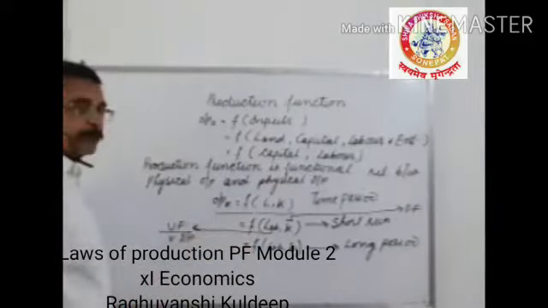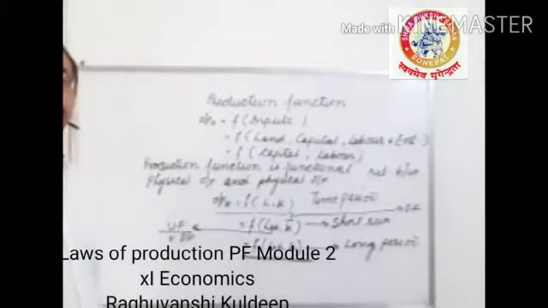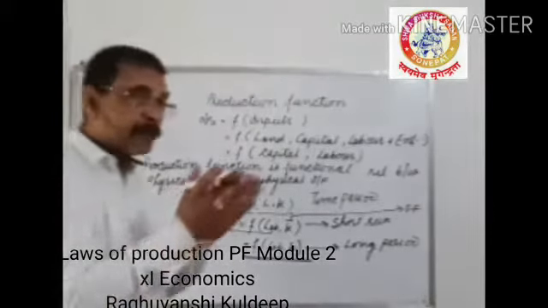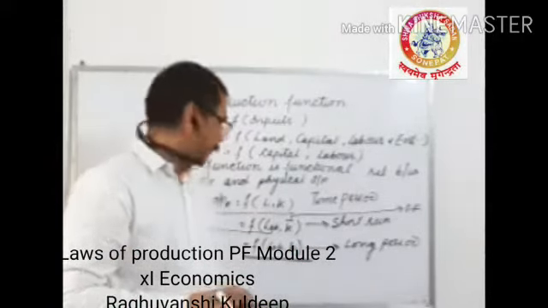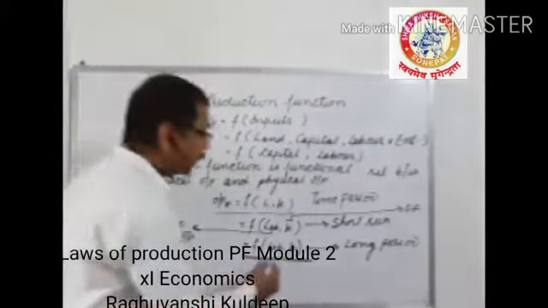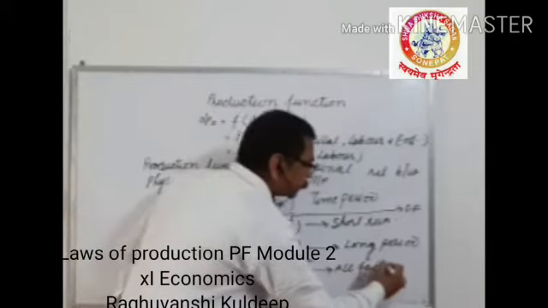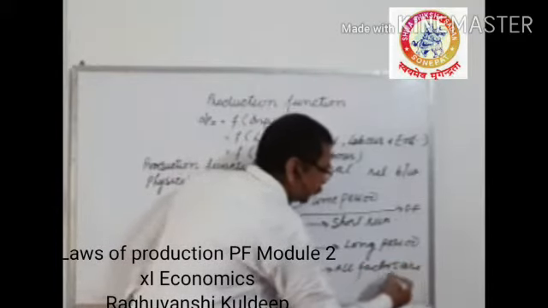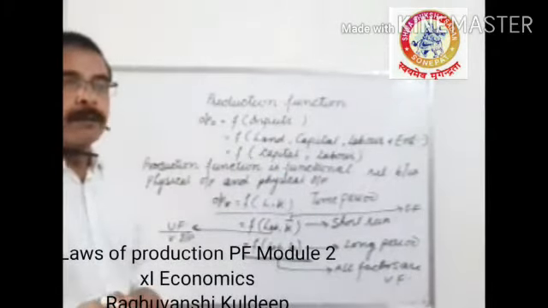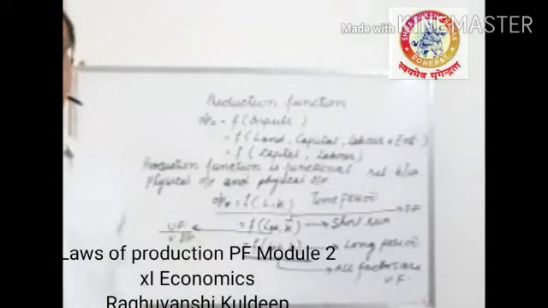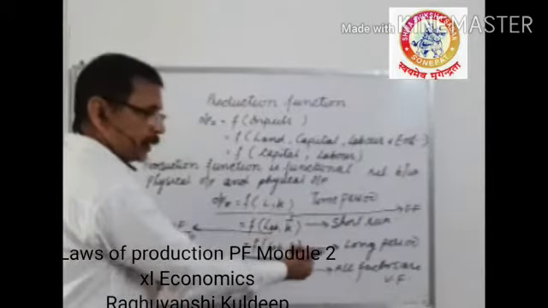And in the second equation, the firm is able to change both labor as well as capital. That means the firm has sufficient time to analyze the market to increase the efficiency of the firm. That's why the firm is able to change both. So in the long run, all factors will be variable. All factors are variable factors, labor as well as capital. So let us see what is known as short run, what is known as long run.